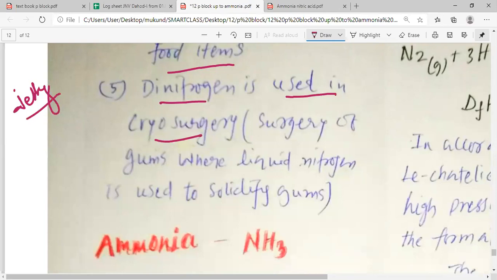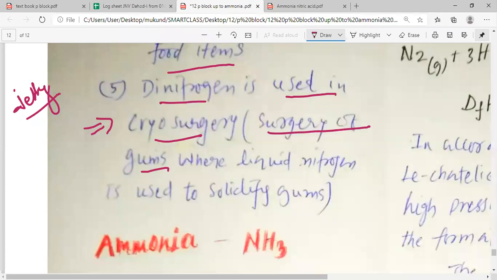Now what happens around this gum, my dear students, is that liquid dinitrogen is poured. As this liquid dinitrogen is poured, these gums of our mouth become very solid, and that is how the operation that has to be done in the gums, or surgery of gums, is possible. This kind of surgery, where the surgery is done at very low temperature, is known as cryosurgery or cryoscopic surgery.